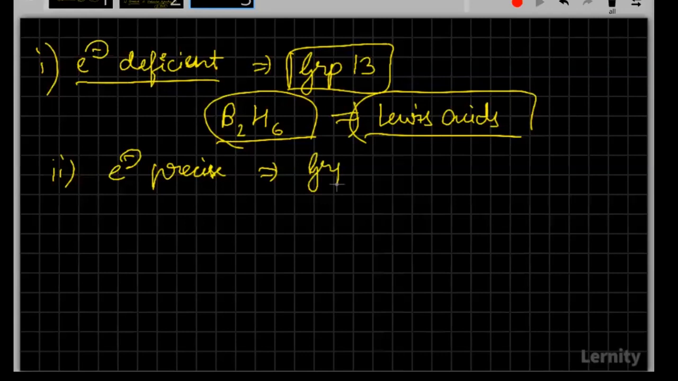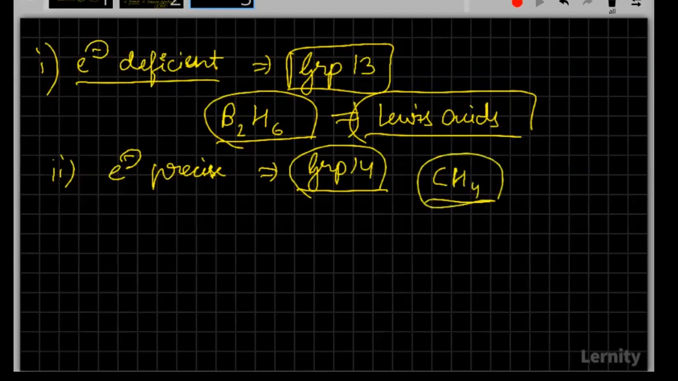Yes, it will be group 14. No, it's not 15, it is group 14. Please remember the specific groups and an example. The best example that we have is CH4.